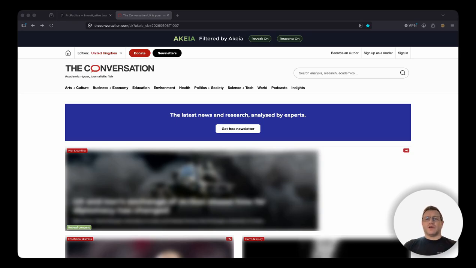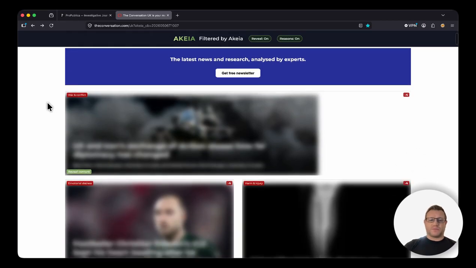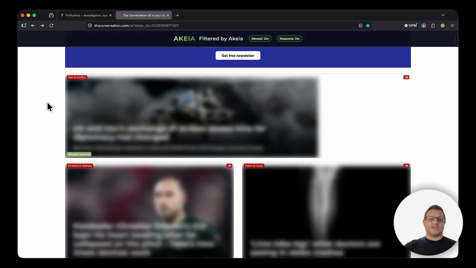So what does that look like in practice? Well, as you can see here, I've got a page open. You can see at the top we have a banner that we've injected so that the employee knows that content's being filtered by akeia. There's a couple of options which we'll touch on in a second, but what you can see very quickly by navigating down the page is that a lot of the articles appear blurred, and they have